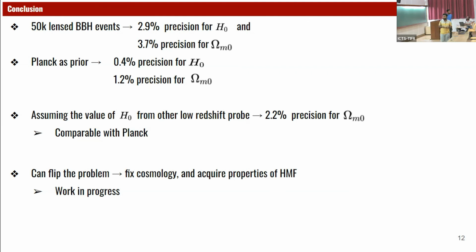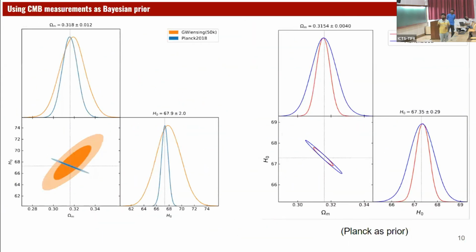Yeah, thank you. Souvik, can you hear me? Yeah. So I have a question regarding that correlation graph. One is using your lensing, and the other one is using, I think, Planck 2018. Why is this correlation in the opposite direction?